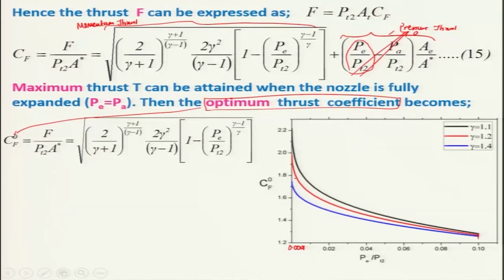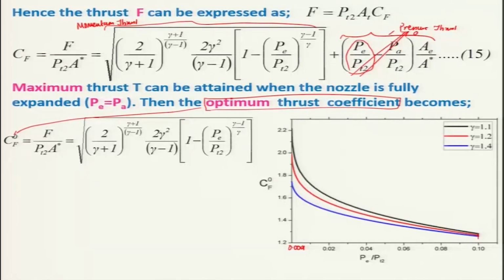However, if you plot this figure with respect to log of Cf naught versus the log of Pe by Pt2, you will find there is a substantial change in Cf value with the change in gamma.